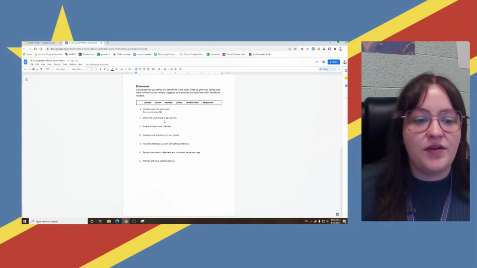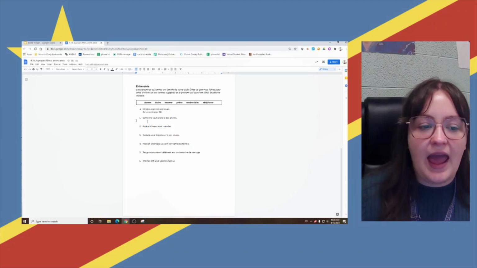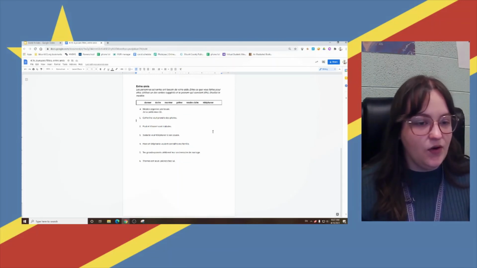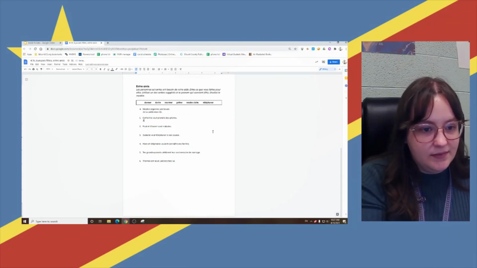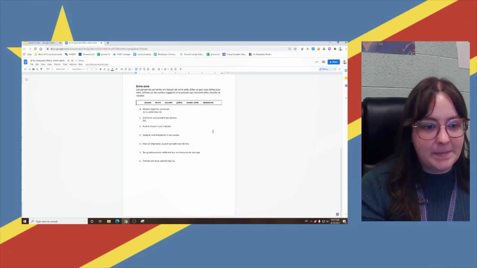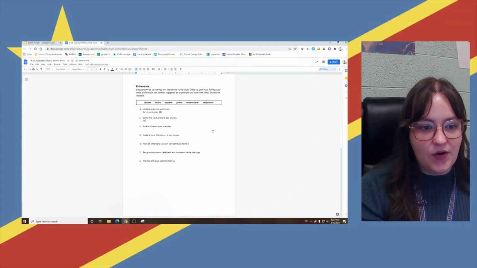So Catherine veut prendre des photos. Catherine wants to take some photos. Okay? So je, I. So I want to let her borrow, to her.